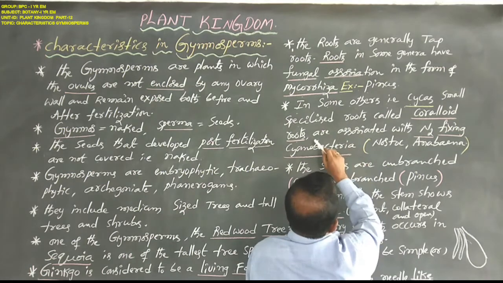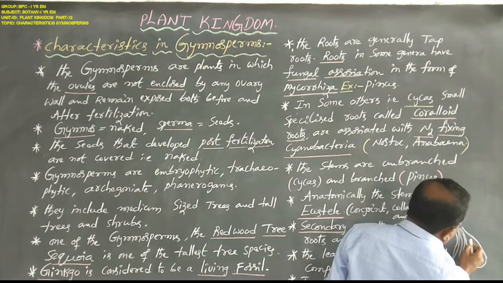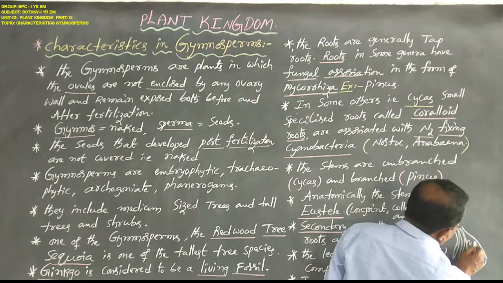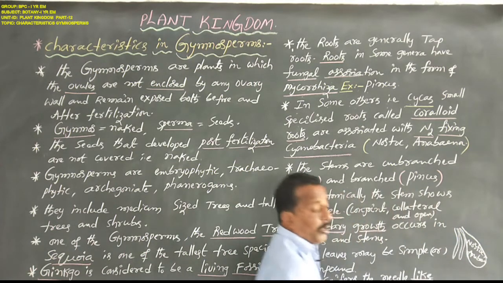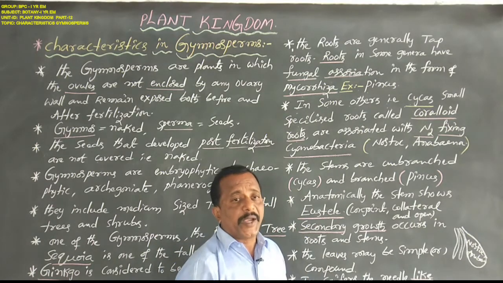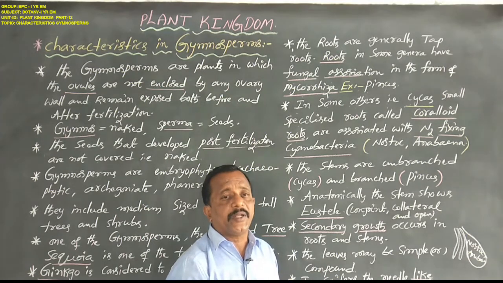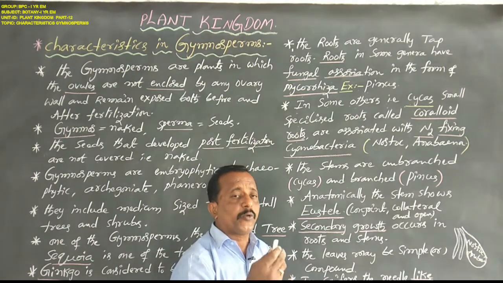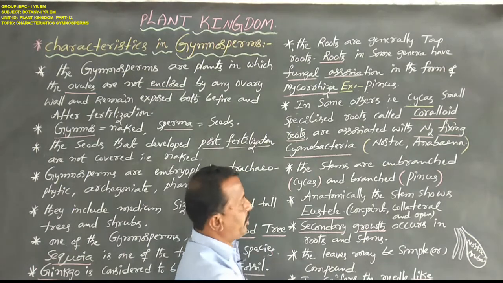These coralloid roots are associated with nitrogen fixation. Why? Because they contain cyanobacteria or blue green algae, that is Nostoc and Anabaena. So the coralloid roots contain one type of cyanobacteria or blue green algae such as Nostoc and Anabaena, which always carry out nitrogen fixation.